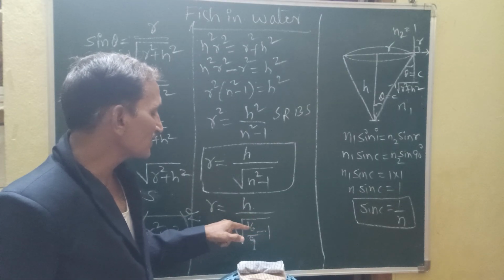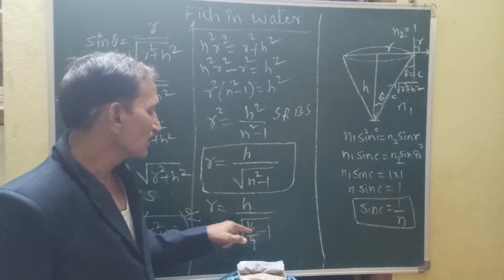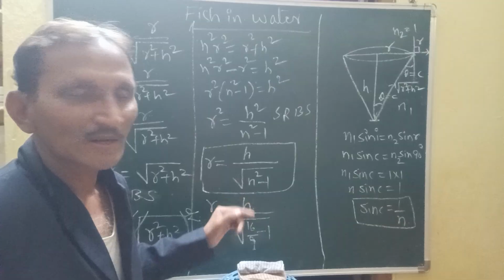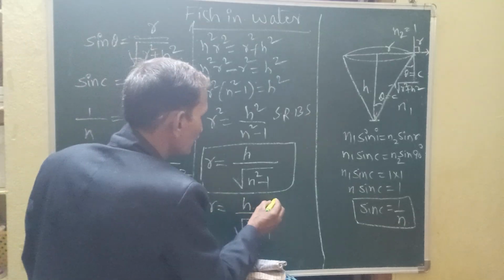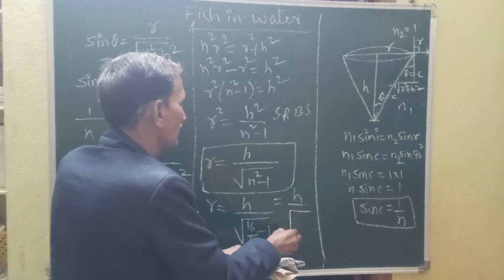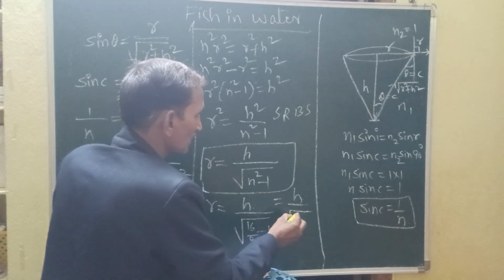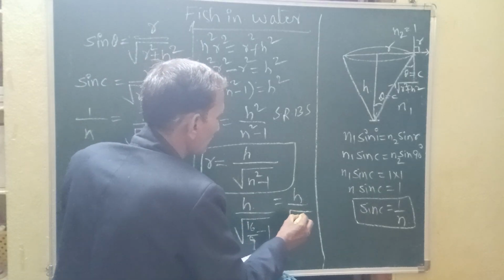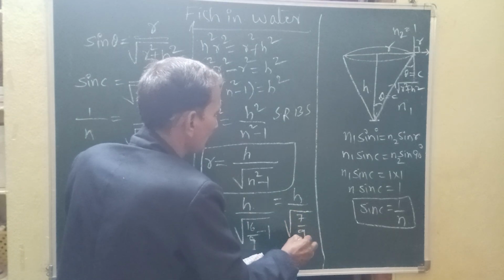Then what are you going to get? 16 minus 9, which is 7. So h times the square root of 7 by 9.